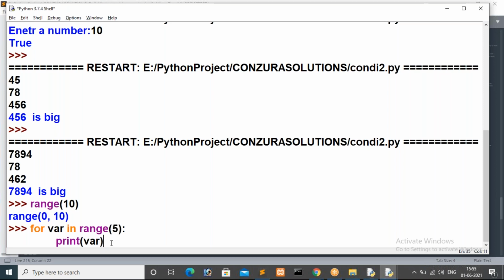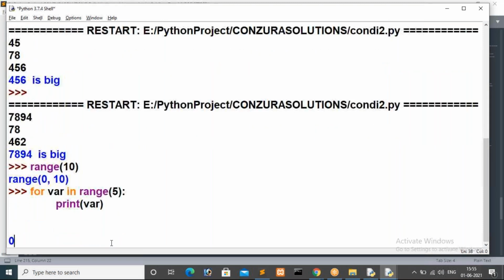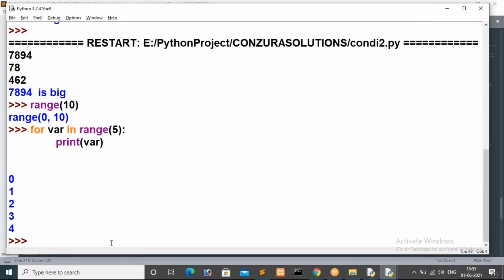So 5 minus 1, that means this loop will iterate 5 times, but the beginning value is 0: 0 1 2 3 4. That means by default this range method will consider the n minus 1 position, that is the given value minus 1 position. If we specify range of a single value, the range method will consider 0 as the default beginning value, and 1 as the default increment value.